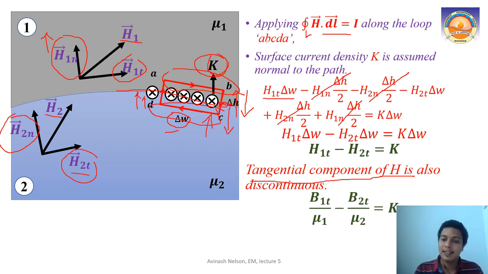When we say that it is discontinuous, we can also write it in terms of B. B equals mu H, or H equals B by mu, right? So H1t we can replace as B1t by mu1, and H2t as B2t by mu2. In terms of the magnetic flux density, that will be equal to K. So that is the boundary condition when there is a surface current flowing on the boundary.